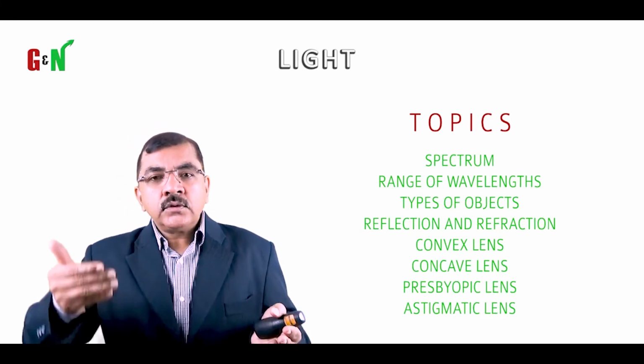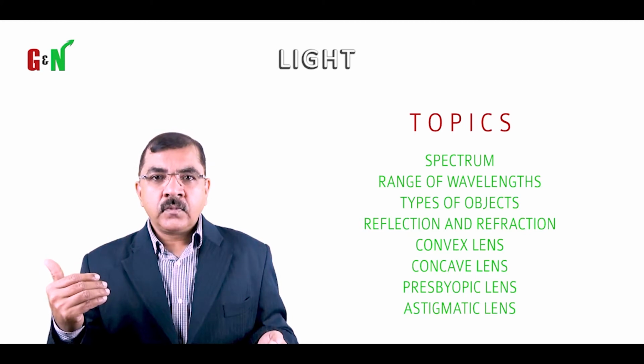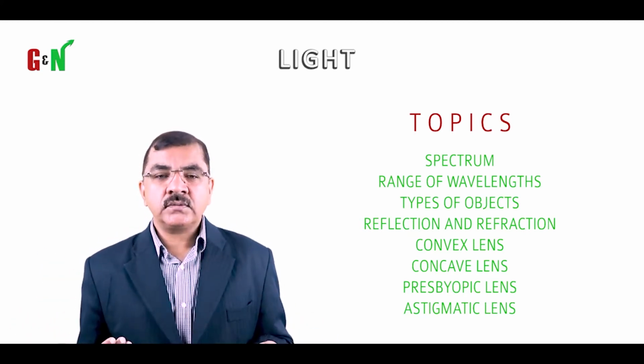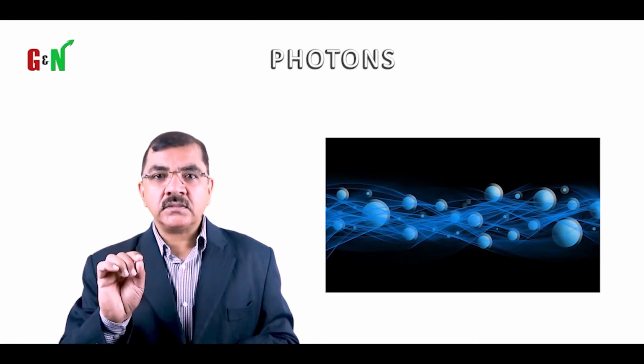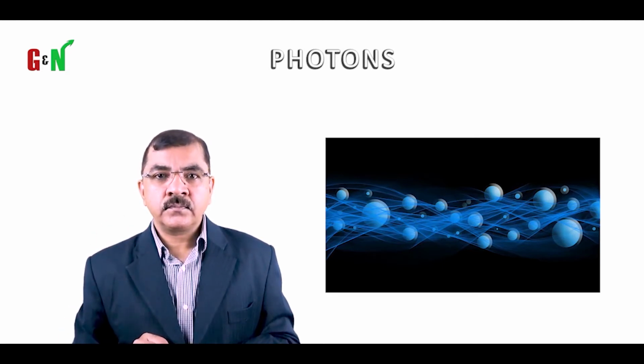Now, going into history, why do we say it as visible? Because we are able to see light. In 1905, when the theory of quantum mechanics was propounded by the famous Dr. Einstein, he said light travels in the form of tiny particles called photons.